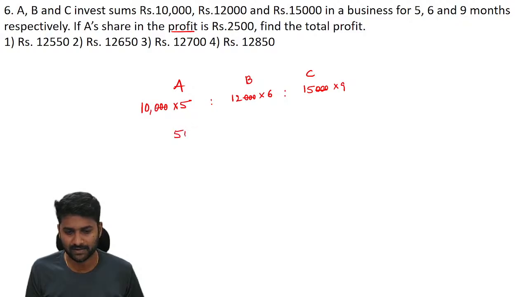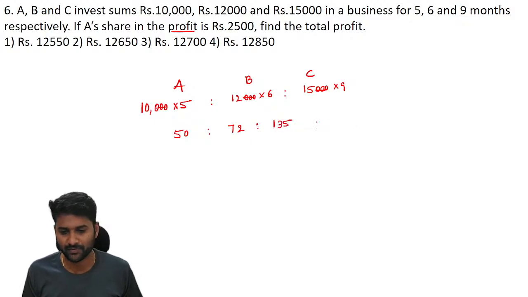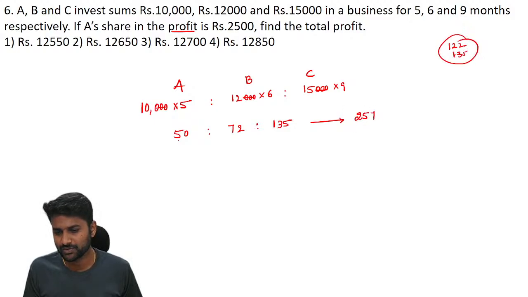So finally, after simplification, it is 50 is to 72 is to 135. Now, if you want to distribute any profits, first calculate the total units in the profit. So 50 plus 72 is 122, plus 135 is 257. If total profit is 257 units, then we have to pay 50 units for A, 72 units for B, and 135 units for C.